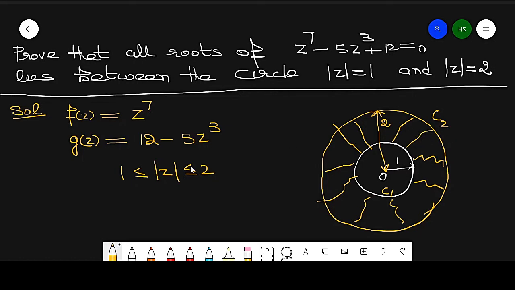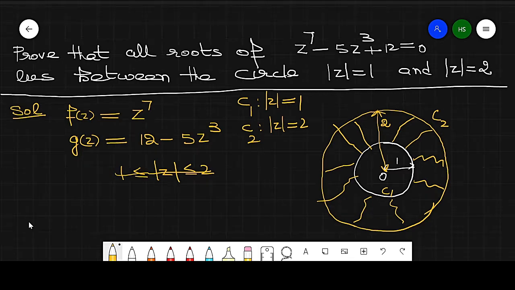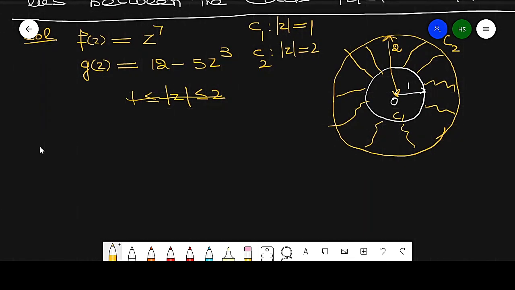This is circle C1, the circle modulus of z equal to 1, and C2 is the circle modulus of z equal to 2. So we will solve for the number of zeros one by one. So this is the equation.